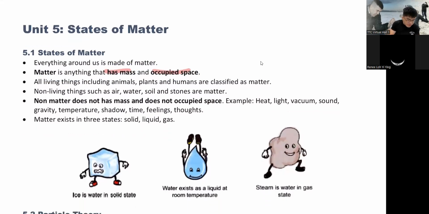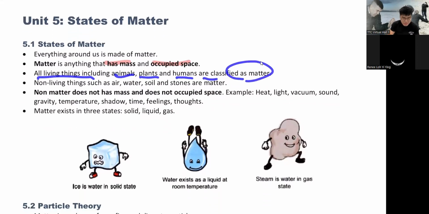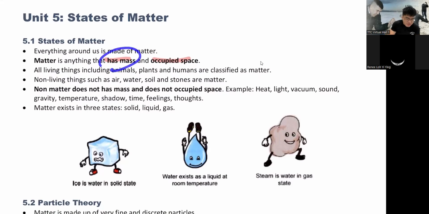All living things, including animals, plants and humans, are classified as matter. Why? Because you have these two characteristics. Do you have mass? Yes. Do you occupy space? Yes. As long as they have these two characteristics, they are matter. Next, non-living things such as air, water, soil and stones are matter. Even the air around you is matter.